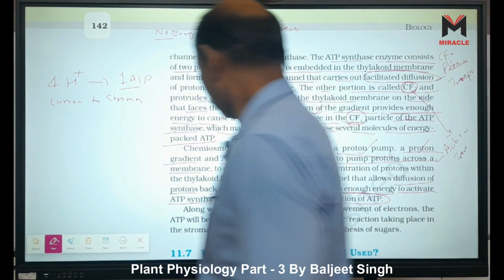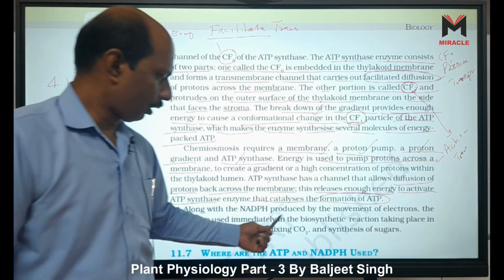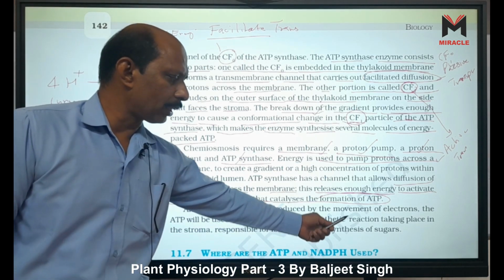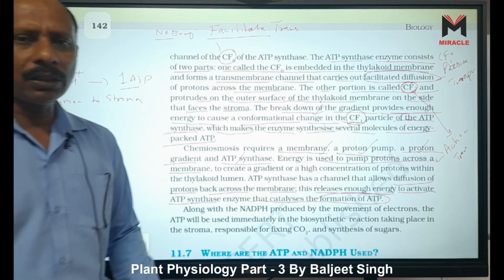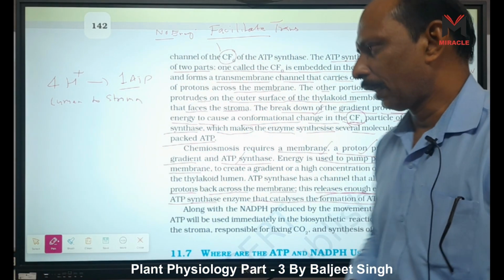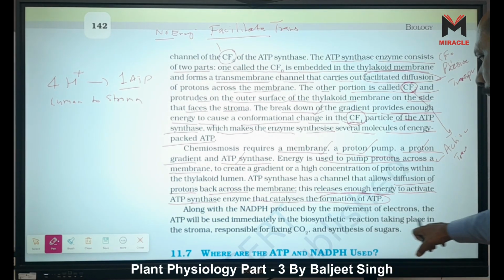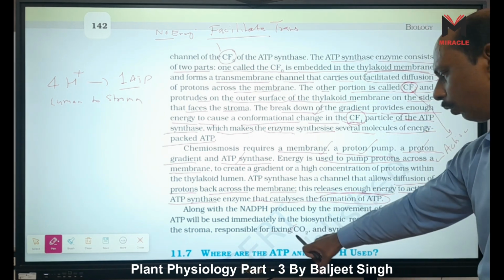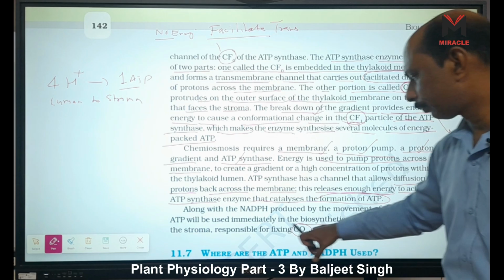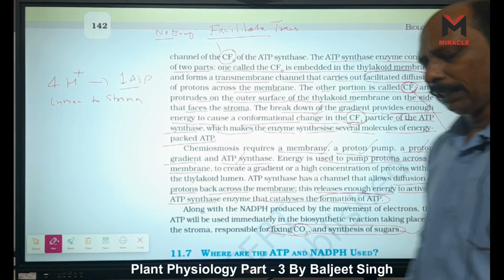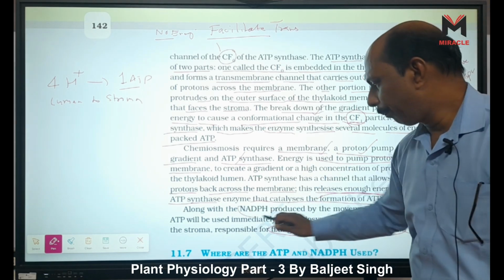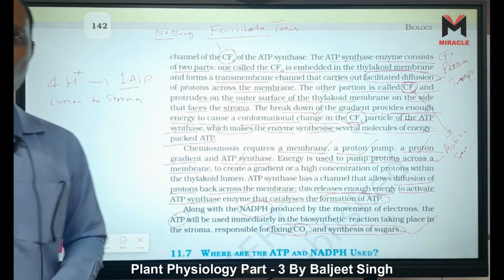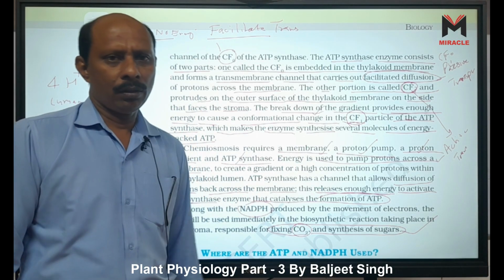Along with NADPH produced by the movement of electrons, the ATP will be used immediately in the biosynthetic reaction. Biosynthetic reaction means it is our dark reaction, in which glucose is formed, taking place in the stroma, responsible for fixing CO2 and synthesis of sugar. This one is called the biosynthetic reaction. NADPH2 and ATP are used, because we know our dark reaction is totally dependent on the products of the light reactions.